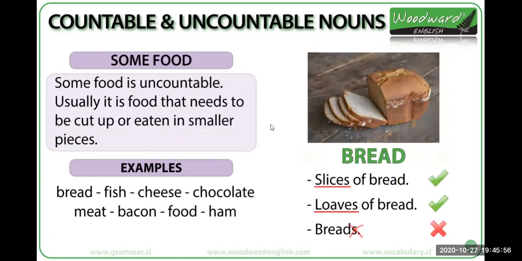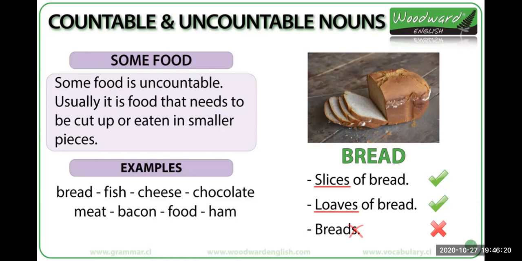Then we have here some food. We have some food that also is uncountable, okay? It says, usually it is food that needs to be cut up or eaten in smaller pieces. For example, bread. We cannot eat a complete bread at once, right?